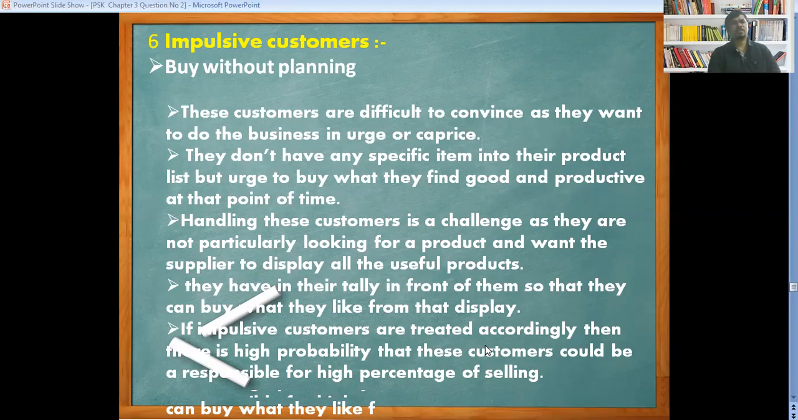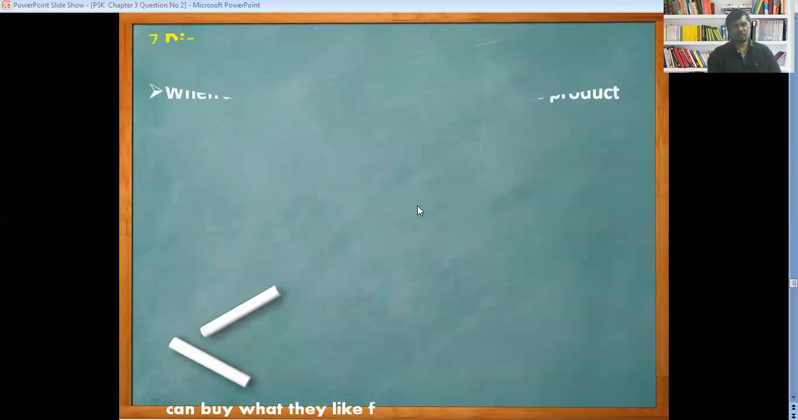These are the type of customers who don't have any kind of planning. At any time they can plan. It is difficult to decide what kind of product we are going to show them. The impulsive customers are treated accordingly, and there is a high probability that these customers could be responsible for a high percentage of selling also. Then we have to handle impulsive customers very carefully.